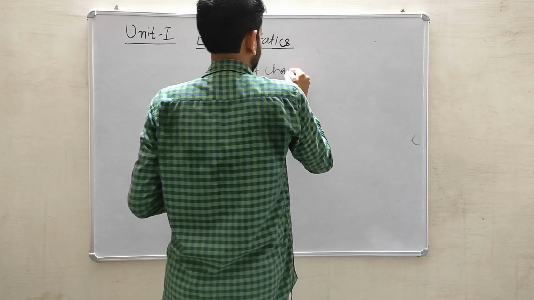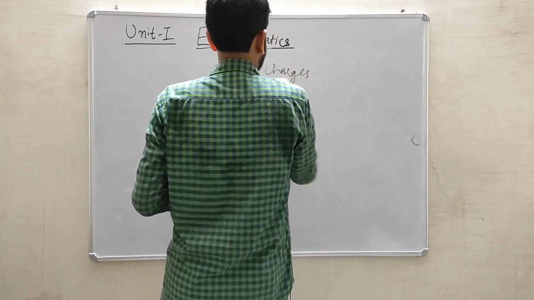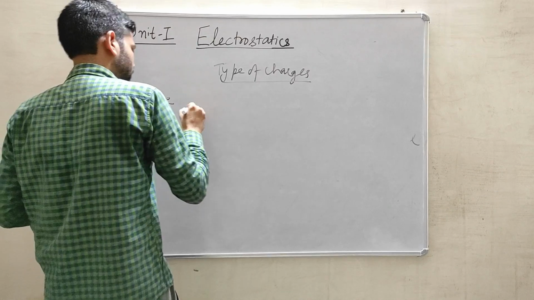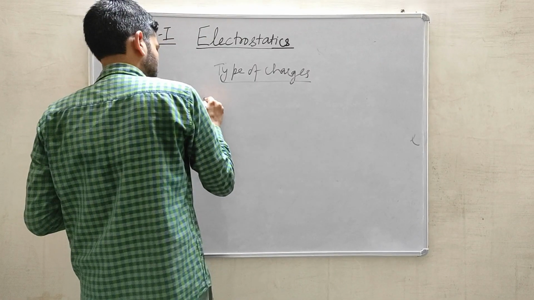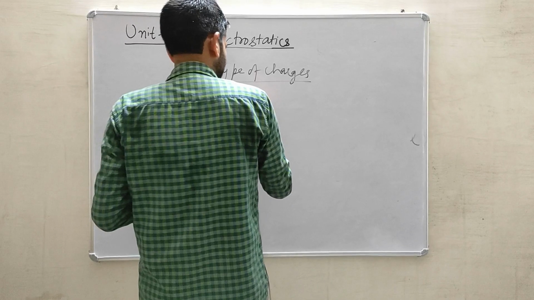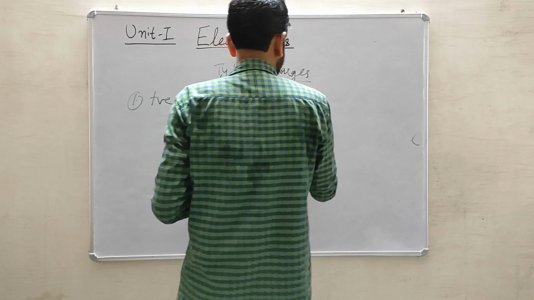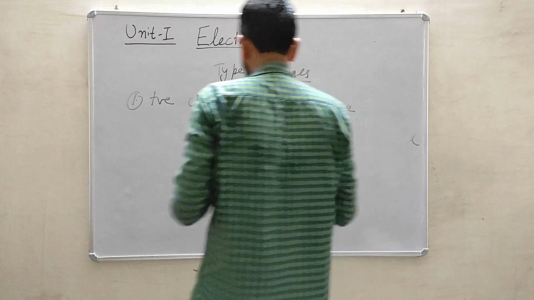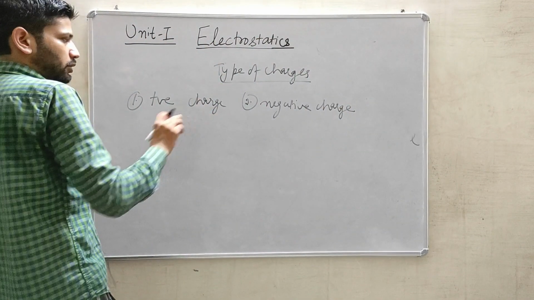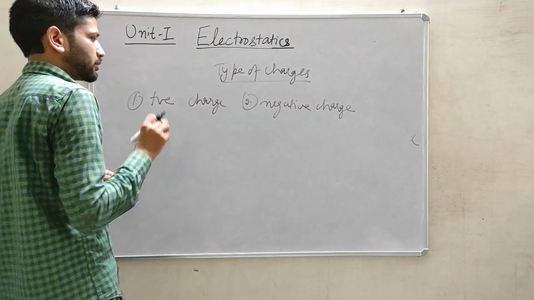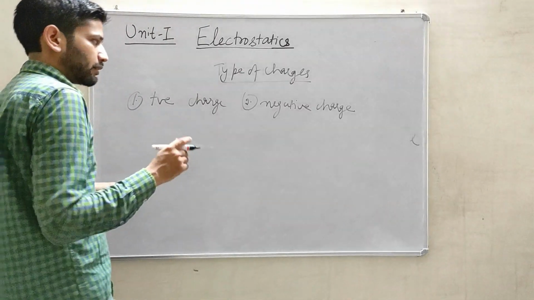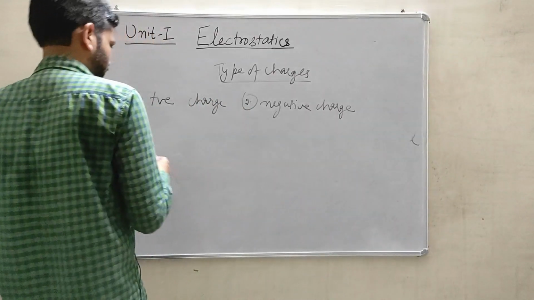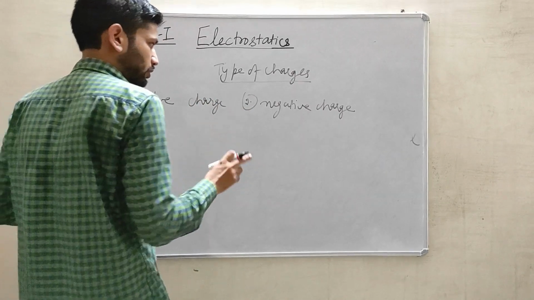First is positive charge, second is negative charge. These are the only two types of charges which are present in a body. I will discuss how these are present in the body through the concept of atoms.